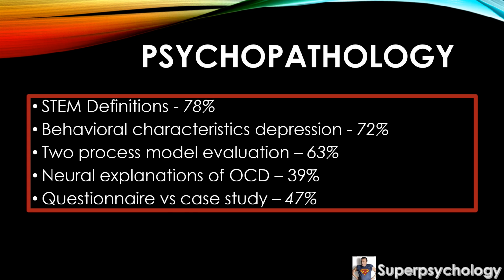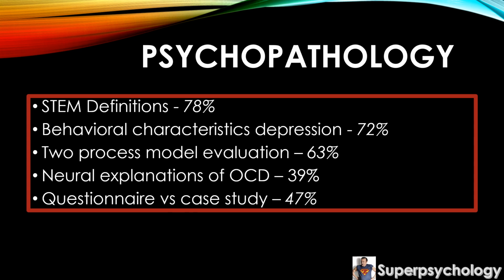There was a nice 2-mark question on behavioural characteristics of depression, and although it was just a short AO1 question, many students neglected to do much elaboration at all in their answers. This is certainly something to bear in mind when revising the other characteristics and the other disorders for questions that are perhaps worth beyond 2 marks. There was a two-process model evaluation.